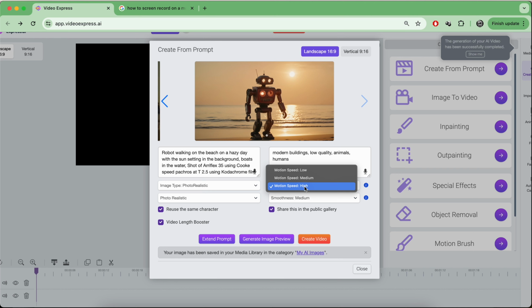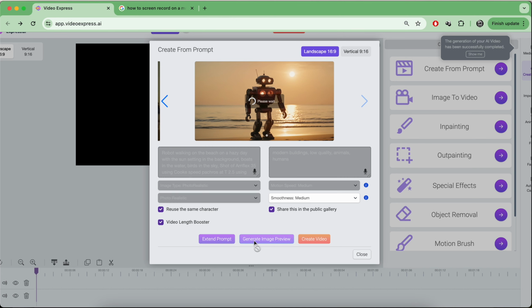From now on, I'm pretty much just gonna keep to medium, so we don't have such a long video. But now in this situation, I can basically say, okay, I guess I did say hazy day originally. The sun setting in the background, boats in the water. Yeah, I don't know why there aren't many boats in the water. Let's say we want to add an extra feature. So let's say birds in the sky. Okay, boom, let's see what we get.